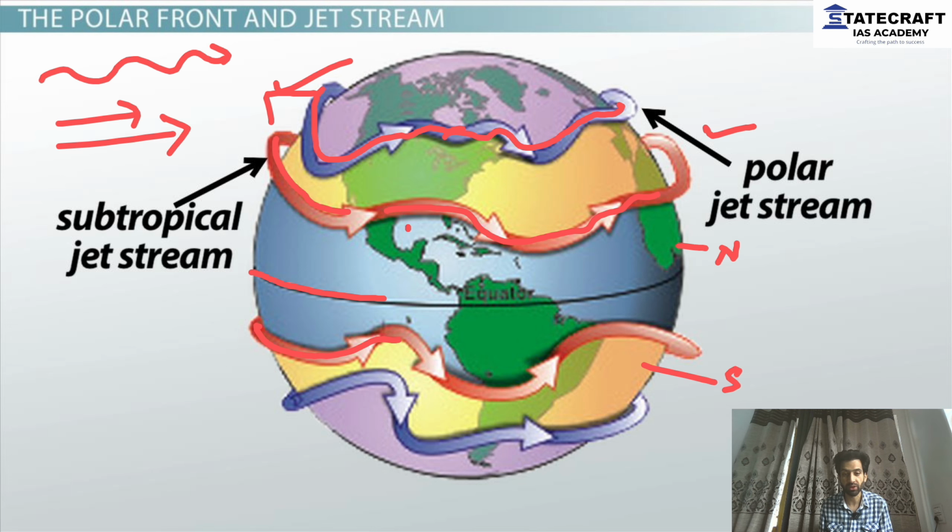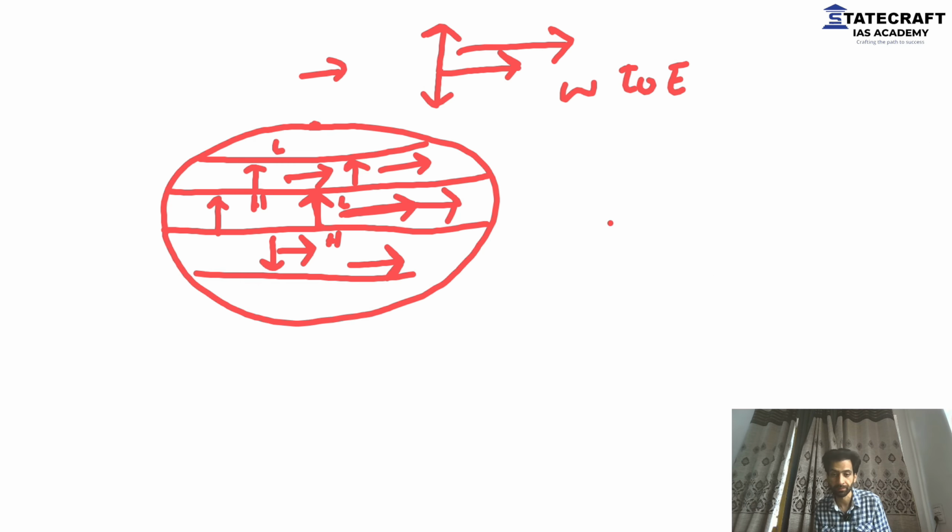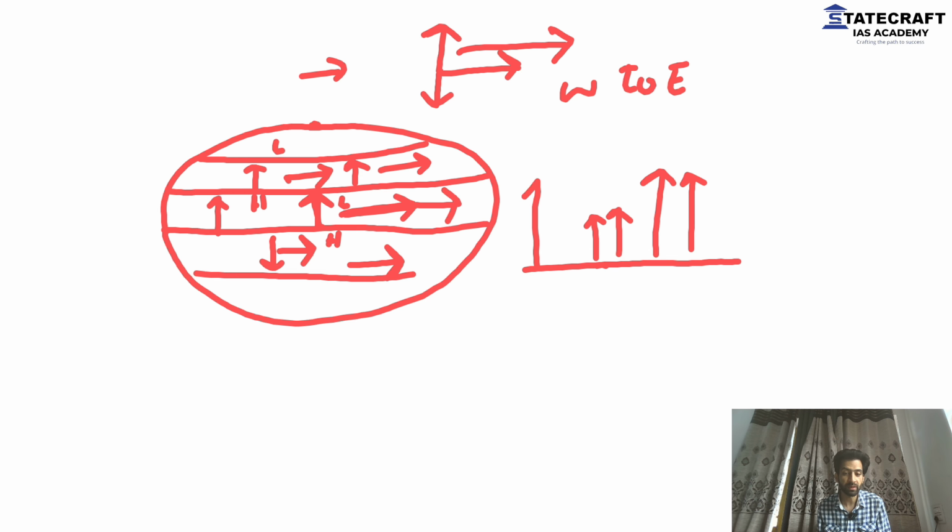There is high temperature that will raise the air to higher regions in certain places. Let me explain this, don't get confused. Let's say we have some region where the temperature is more, so the air parcels will be lifted very high. Again, you go to some other places where the temperature is comparatively less, so the air will not be that high. Then again, we'll get a region where the air will be very high because of high temperature.